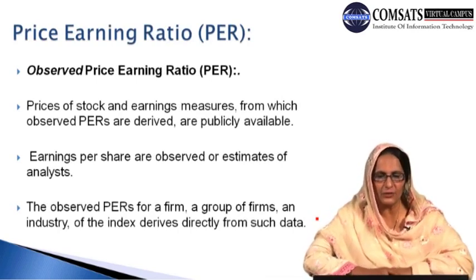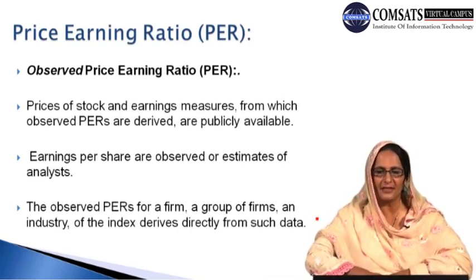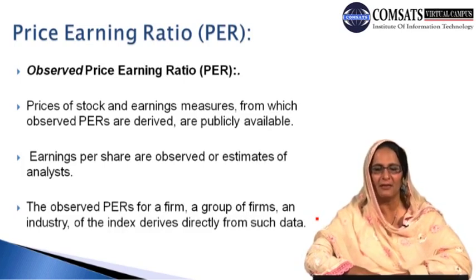What is price earning ratio, which is known as PER? Observed price earning ratio, PER. Prices of the stock and earnings measures from which observed PERs are derived are publicly available. So we can say that prices of the stocks and earnings of the stocks can be measured with the help of PERs, and these are publicly available. Earnings per share are observed, and they can also be the estimates of analysts and observers.